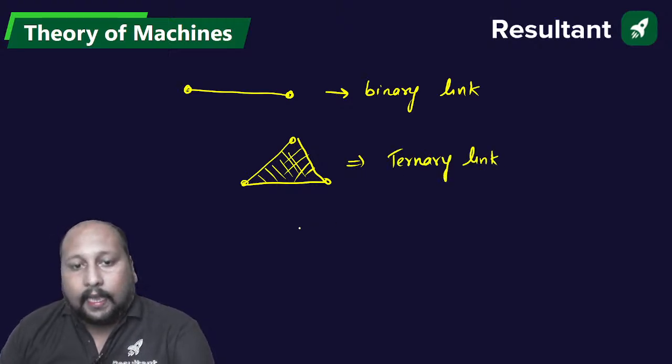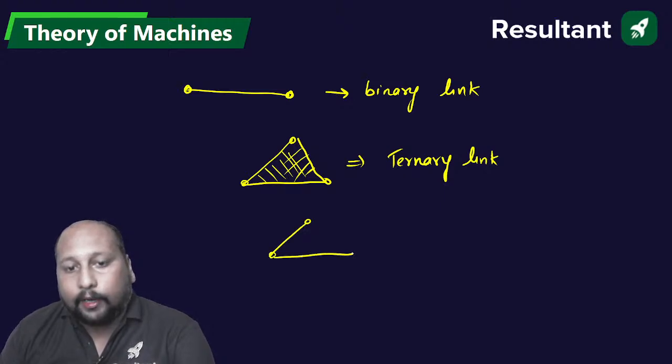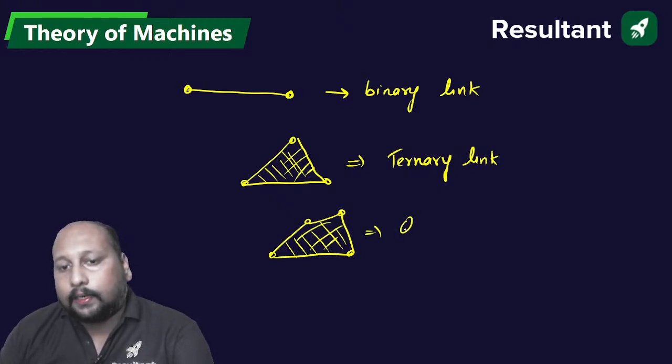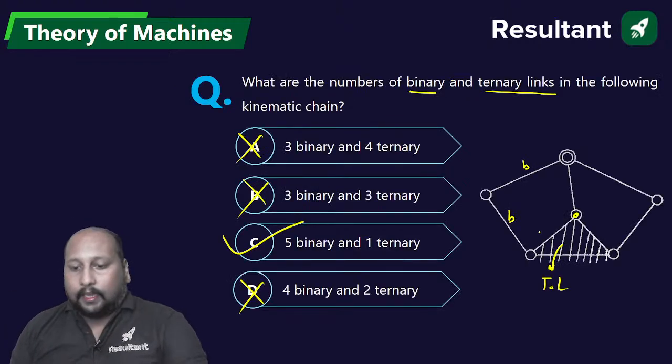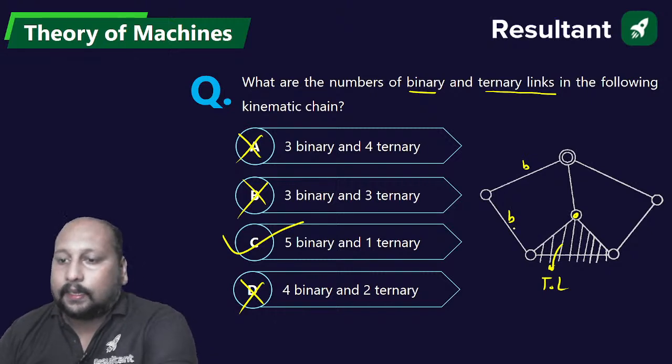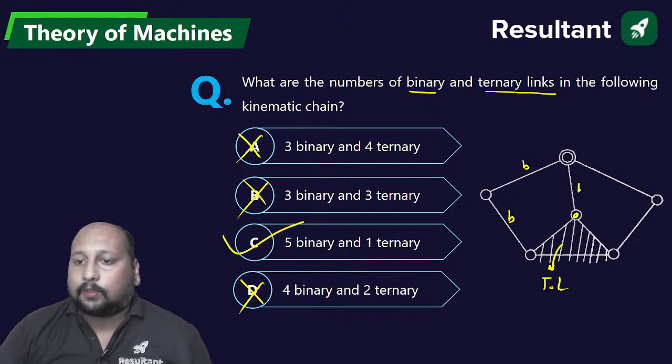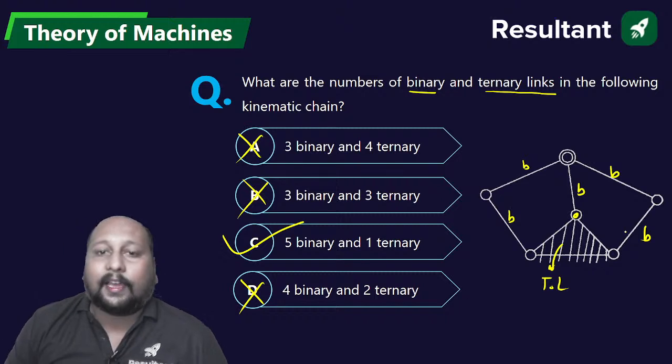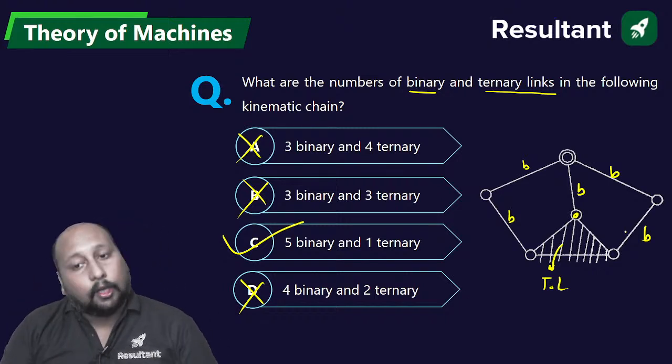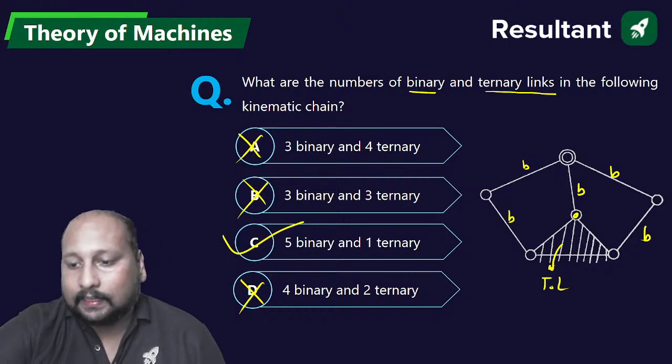And if you're having 4 endpoints, this is a single link, right? Then we call it as a quaternary link. So here, if you try to visualize, this is binary, this is binary, this is binary, binary, binary. So we are having 5 binary links and 1 ternary link. So answer C is the final answer.